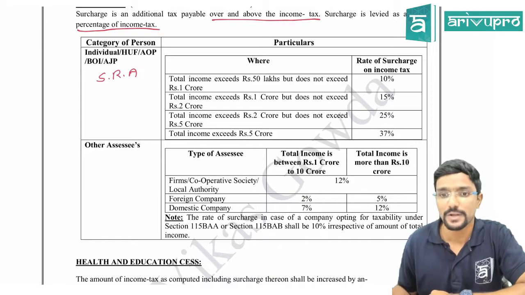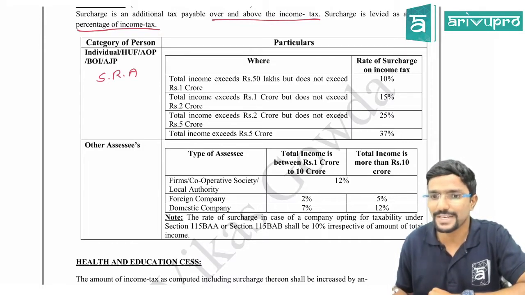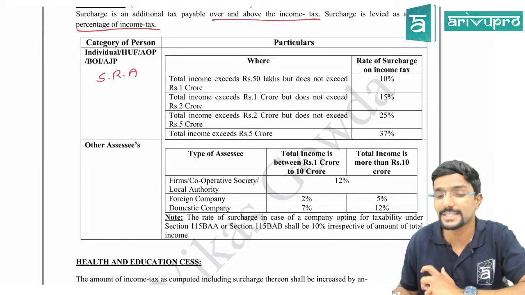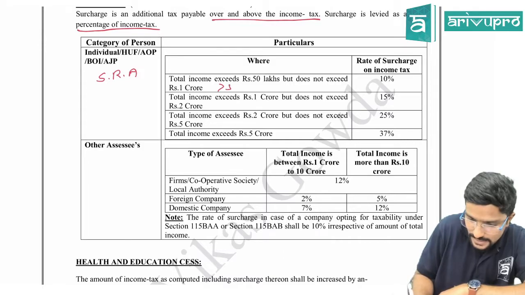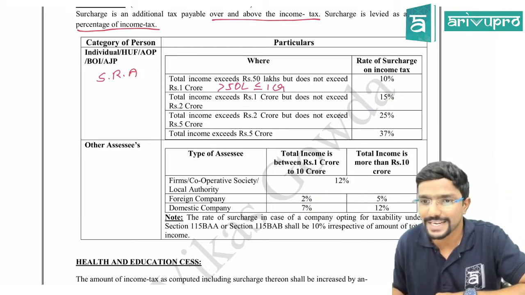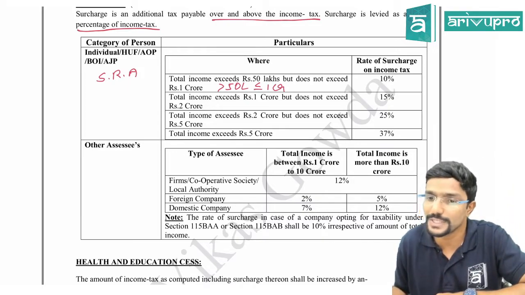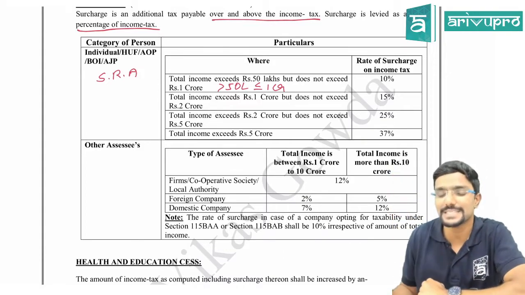Clear? Next, total income exceeds rupees 50 lakh but doesn't exceed 1 crore. That means your income is more than 50 lakh, but up to 1 crore. In that case, what is the surcharge applicable for you? 10%. On your tax liability, we have to apply 10% surcharge.